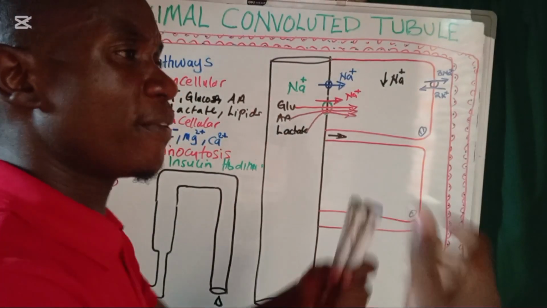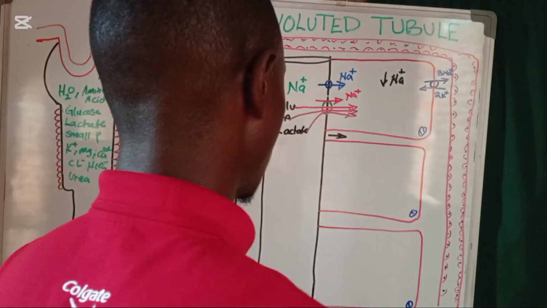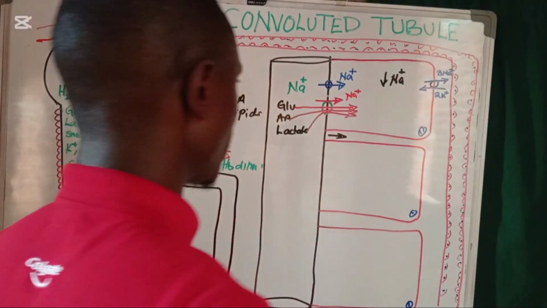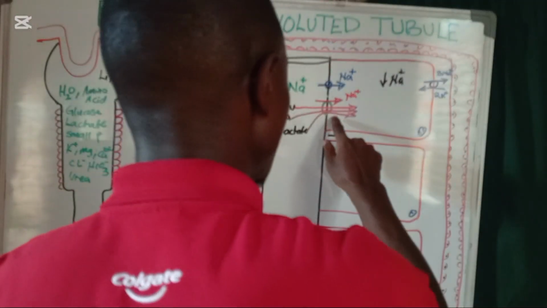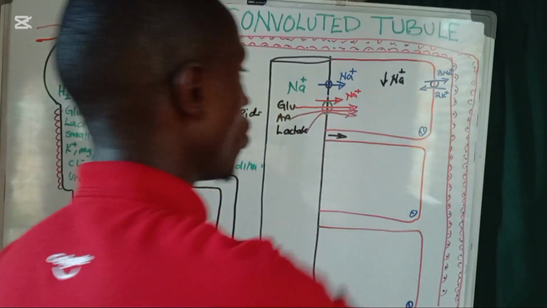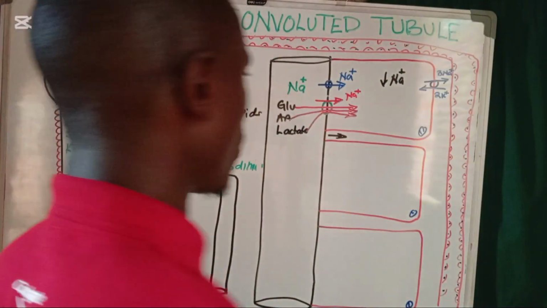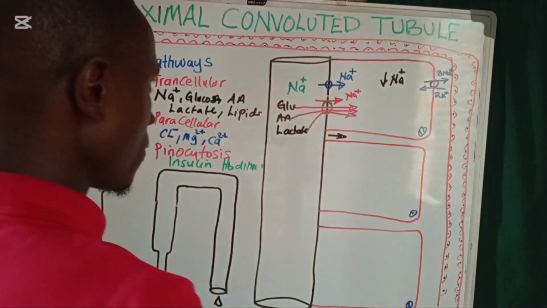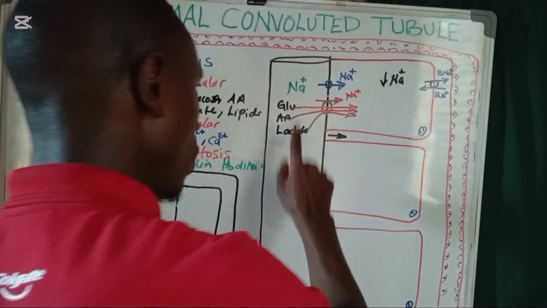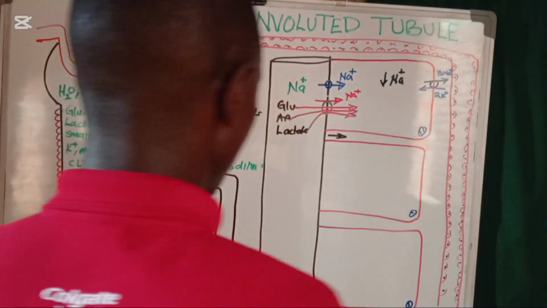Of course, there are different channels, such as the sodium-glucose transporter, or importer, where they move in the same direction. This is how glucose, amino acids, and sodium are transported with the help of sodium ions. That is super important. So now we have reabsorbed glucose, amino acids, and lactate or lactic acid.